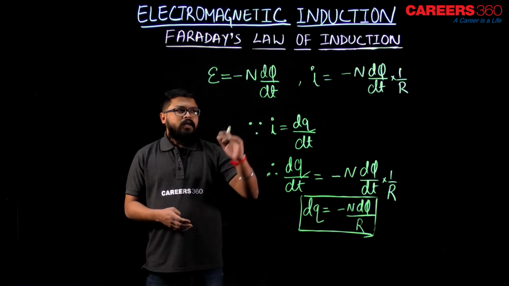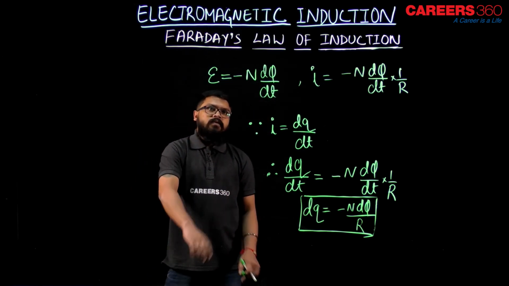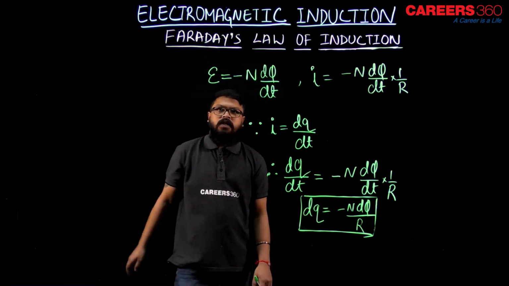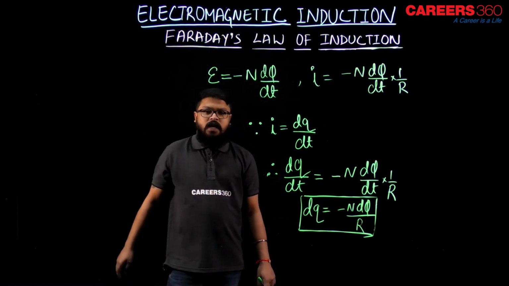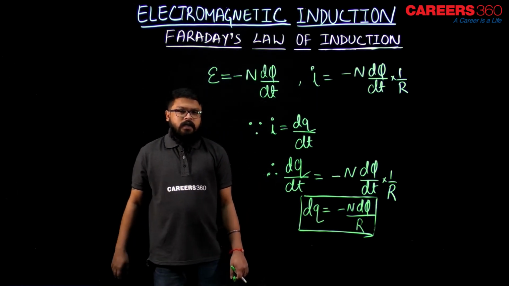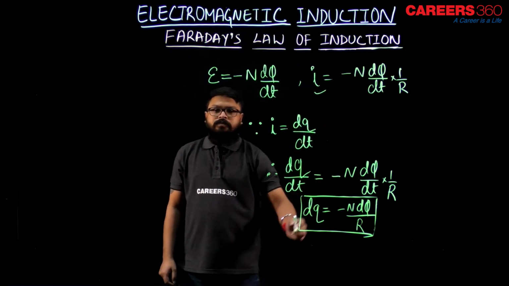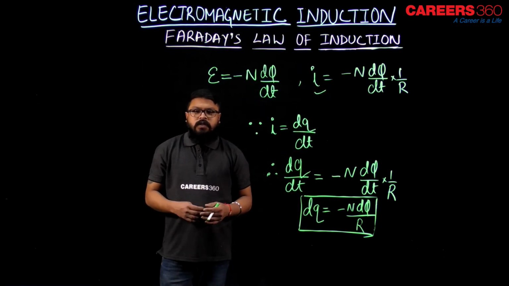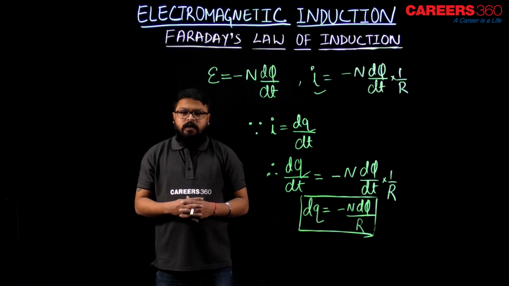So, this is our current, minus n d phi by dt into 1 by R, and this is our EMF, because of which the current is induced, that is minus n d phi by dt, and this is the amount of charge which flows across the conductor to give us that amount of current. I hope that is clear to you. So, that was all about Faraday's law of induction. Thank you.